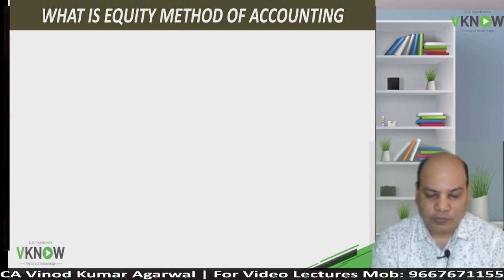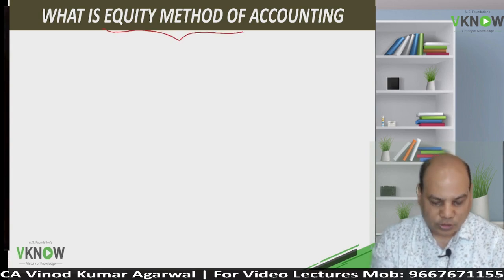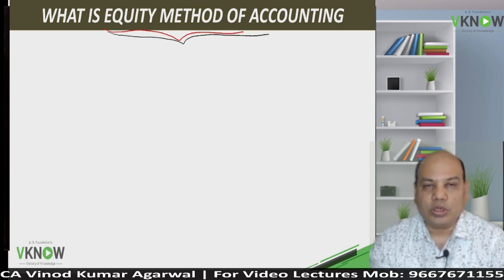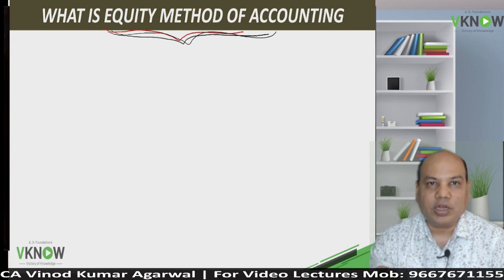The method of accounting to be used for the purpose of consolidation would be equity method of accounting. So one thing you will note down or remember, under AS23, the method of accounting for investment in associate is called equity method of accounting.